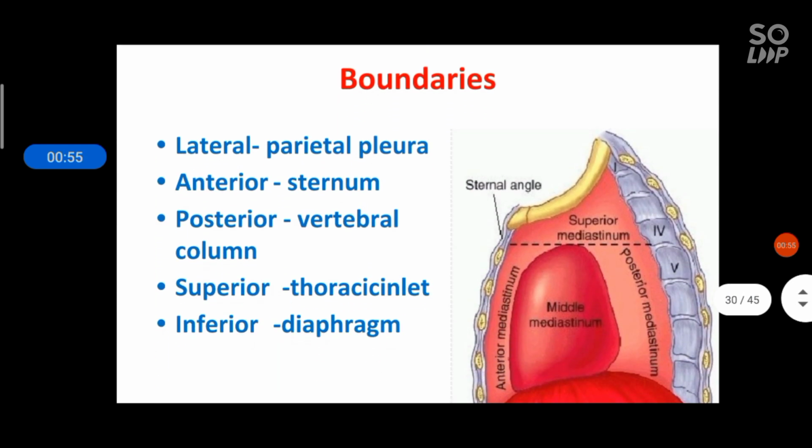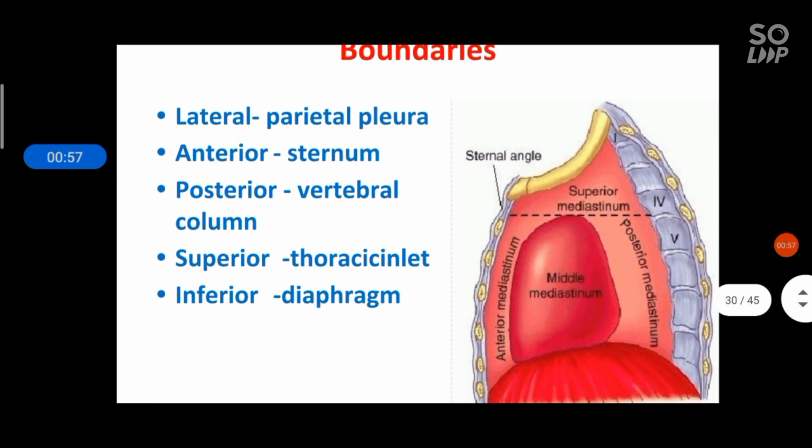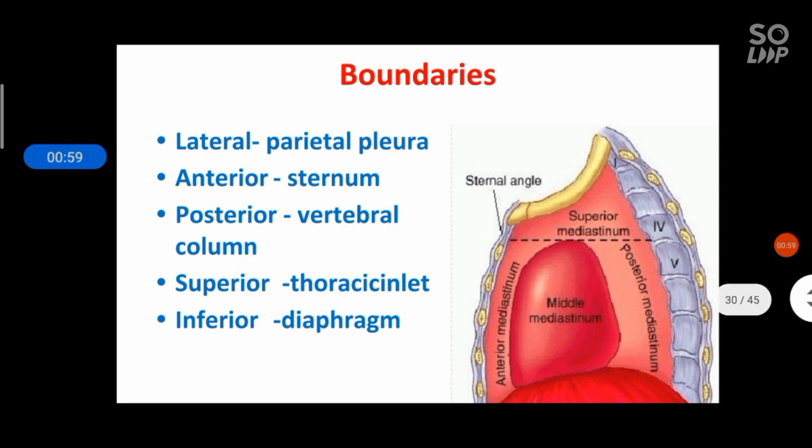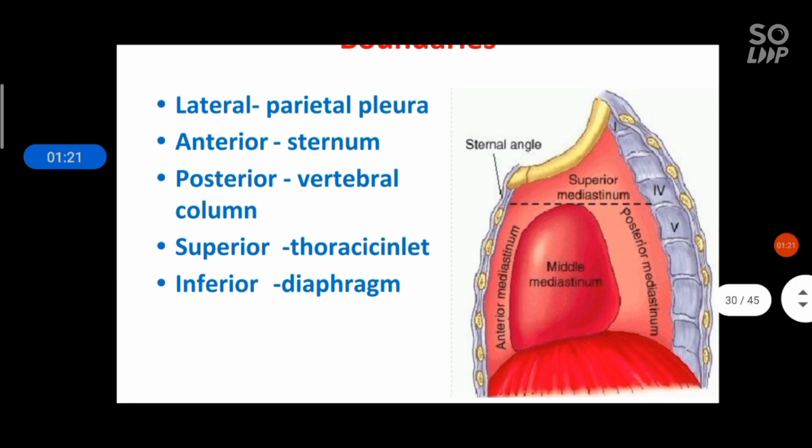Now the boundaries of the mediastinum. Anteriorly sternum, posteriorly vertebral column, laterally parietal pleura, superiorly thoracic inlet, inferiorly diaphragm. And this mediastinum divides into superior and inferior compartments.